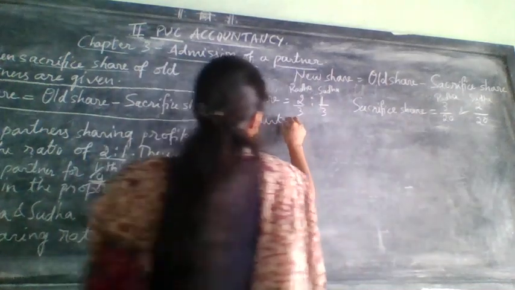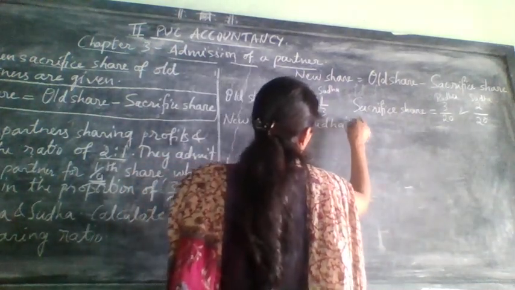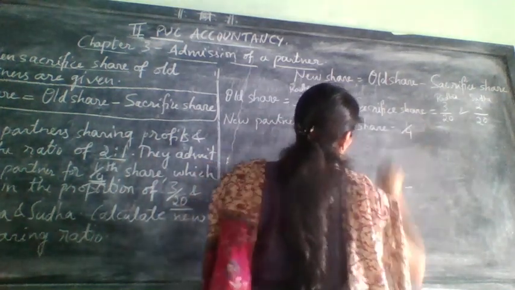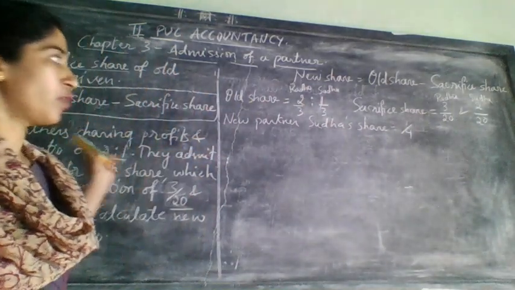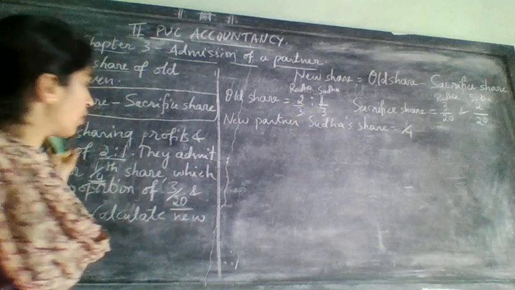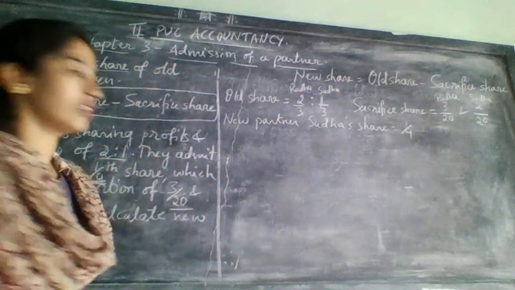Madhu is a new partner. So the new partner, Sudha's share, that is 1 by 4. Whatever is given in the problem, we have written like this. After writing this, we don't want the problem at all, because everything will be here only. Let us start doing the problem.